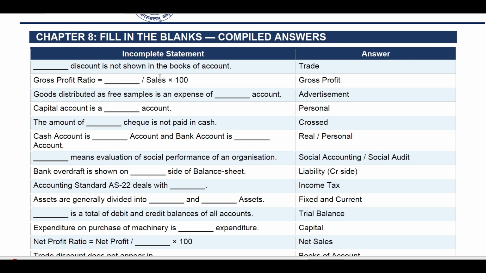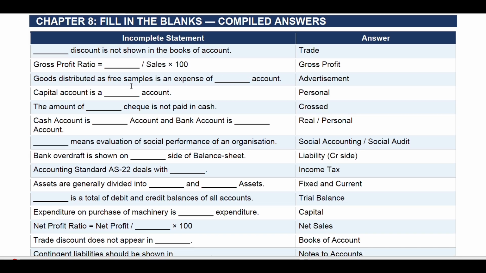To understand in a better way, we have made a table, and in this table, answers are given for fill in the blanks. Dash discount is not shown in the books of account: trade discount. Gross profit ratio is equal to, here the formula is asked actually: gross profit divided by sales into 100.